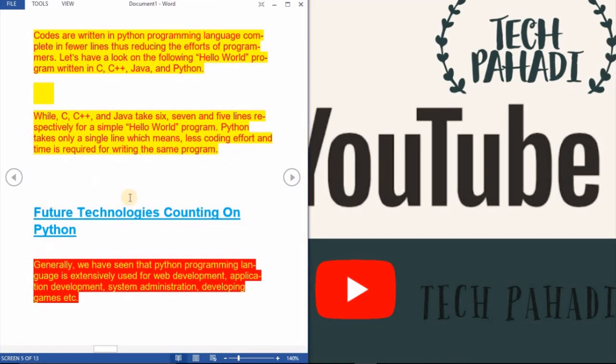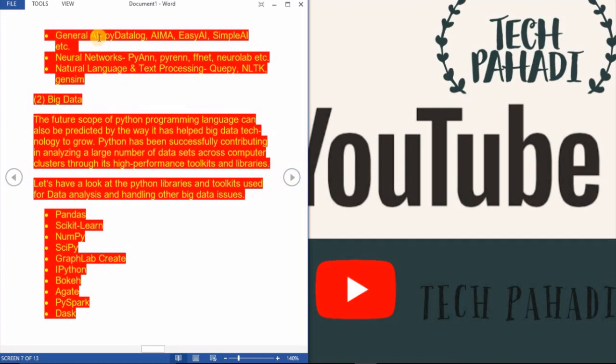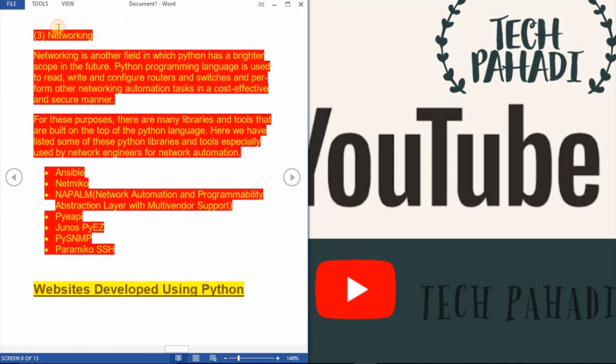Now the scope of Python: it is used with artificial intelligence (AI), machine learning, general AI, neural networks, and big data analysis. It has some toolkits for data analysis and networking. If you want to read these, you can take a screenshot by pausing the video.